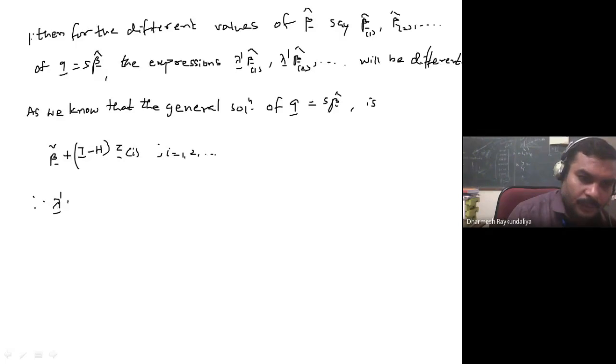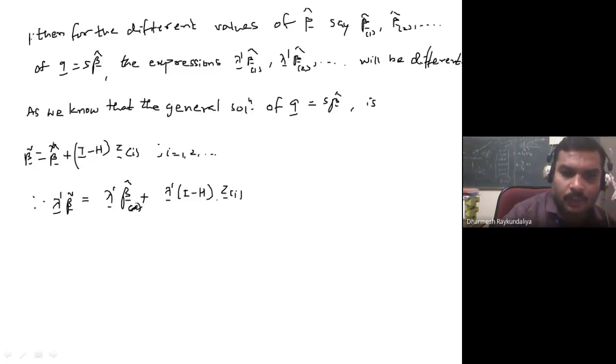Therefore, if you pre-multiply both sides by lambda dash, what will you get? Lambda dash beta curl is equal to lambda dash beta cap plus lambda dash I minus H Z i. Because you have different solutions, here instead of beta i cap we take beta i. So when this general solution lambda dash beta curl becomes lambda dash beta cap, provided this quantity should be 0.